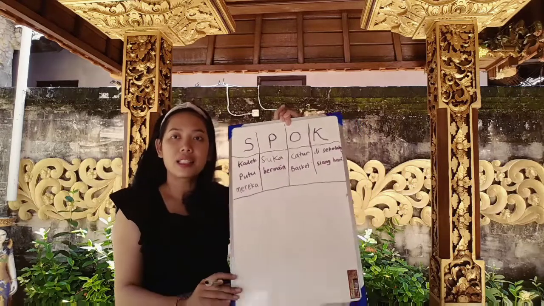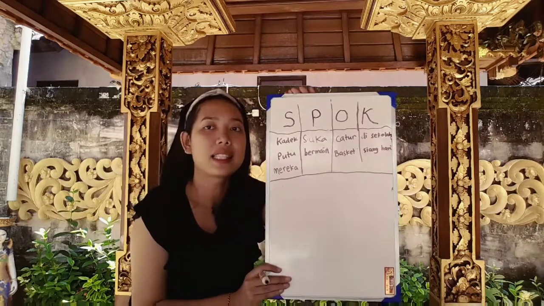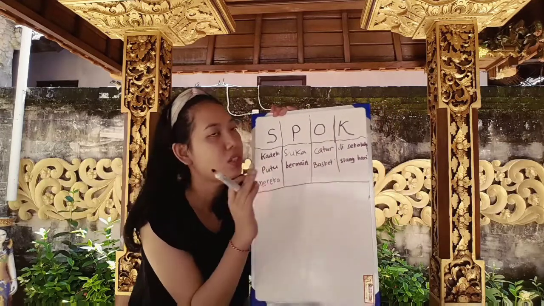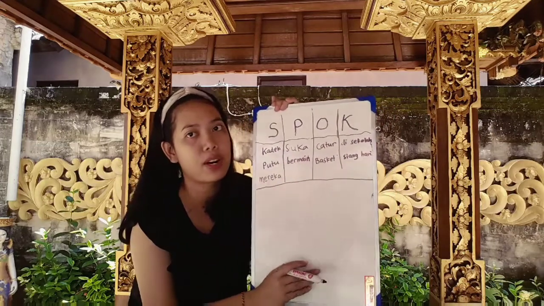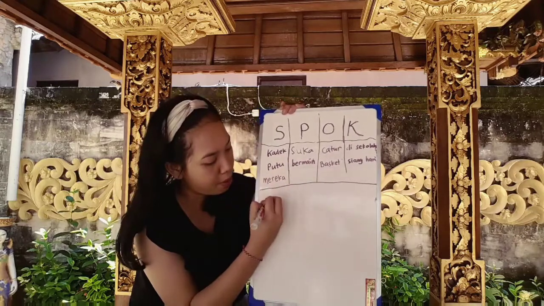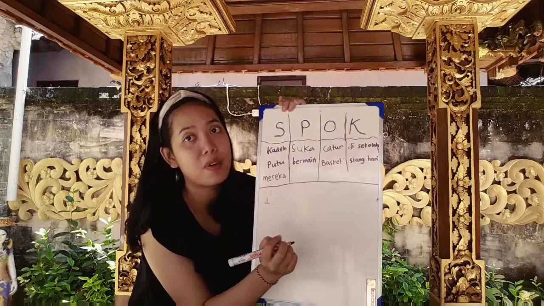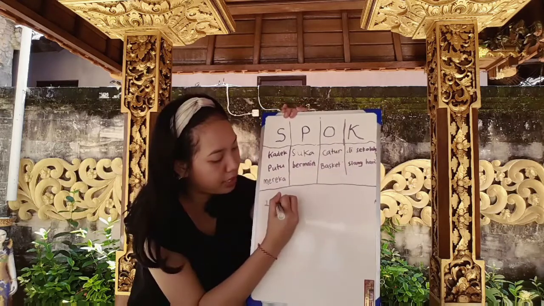So now we make sentences using these words. You can choose whichever one you want. For example, for the subject, I want to use Kade first, the name of the person.